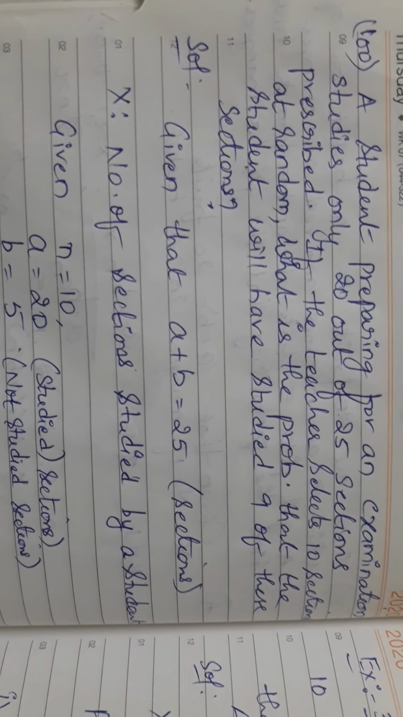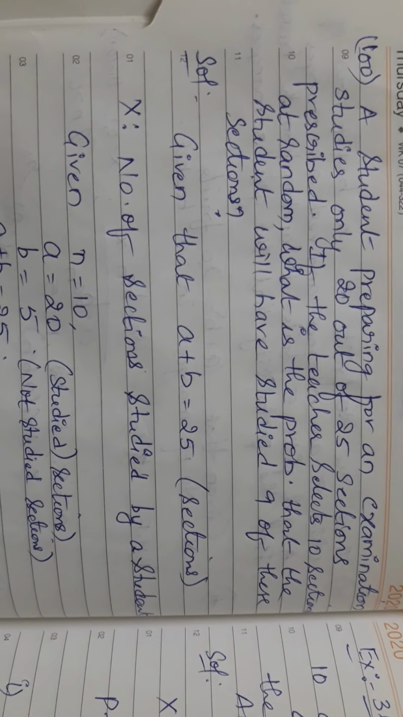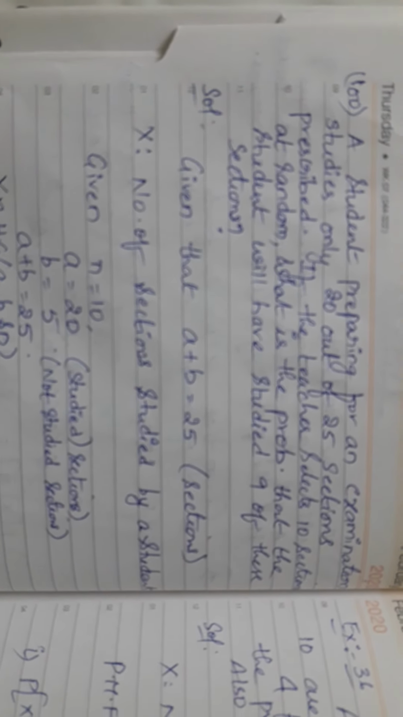Next, let X be the number of sections studied by the student. Here there are two categories: out of 25 sections, how many are studied and how many are not studied. We have to bifurcate. The question is asked about the studied cases.